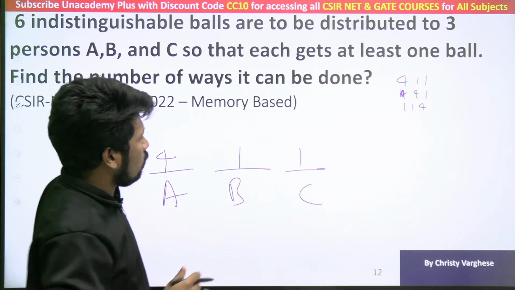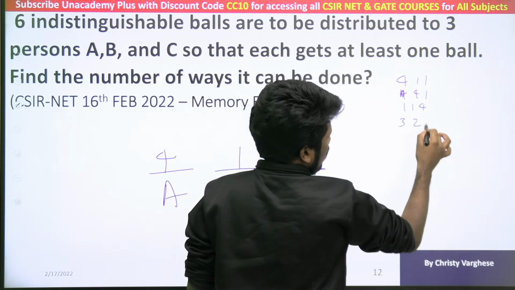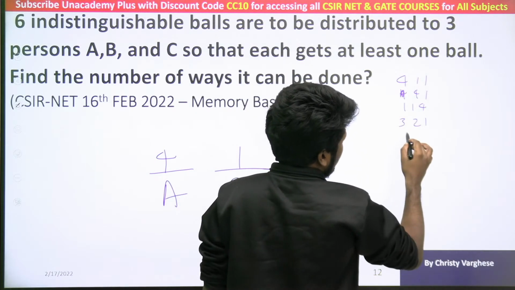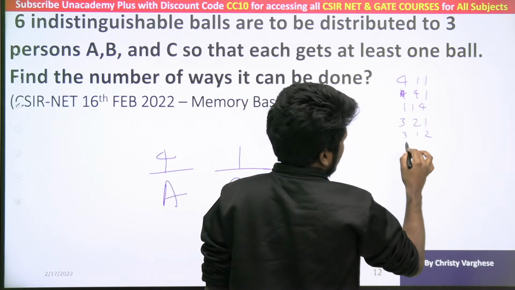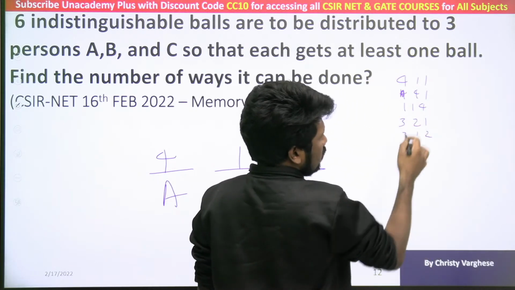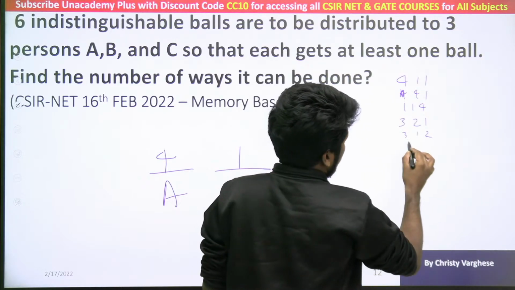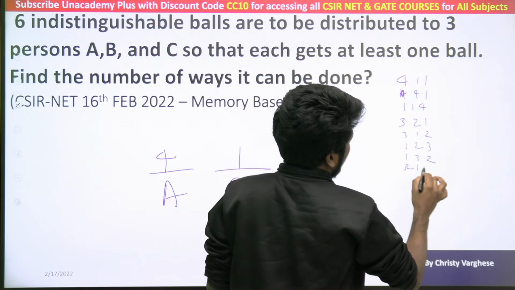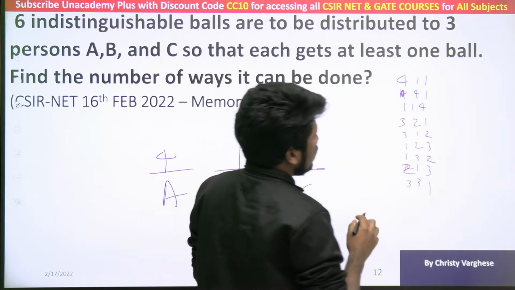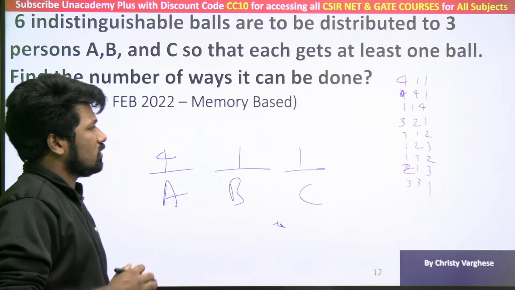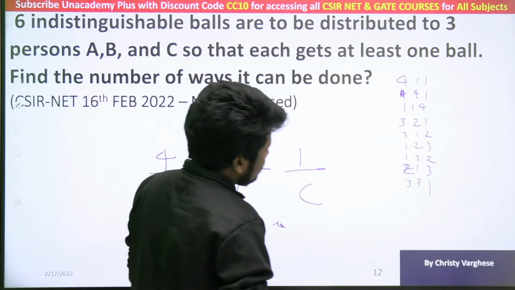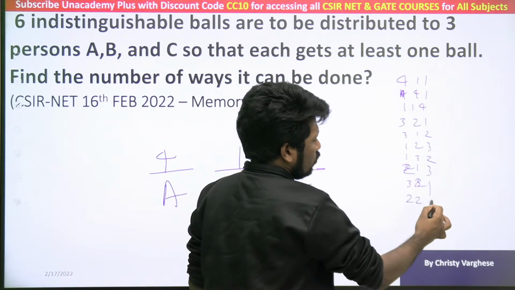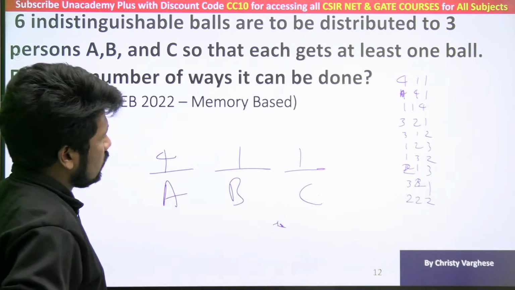Now let us reduce that 4 to 3. 3, 2, 1 also sums to 6, and there are 6 rearrangements of that 3 2 1. Yes, you can use permutation combination for that. 3 2 1 can be rearranged in 3 factorial ways: 3 1 2, 1 2 3, 1 3 2, 2 1 3, 2 3 1, with 3 2 1 itself. Did you all understand the 6 possibilities? And then comes 2 2 2. 2 is the only possibility there. Did you all understand?